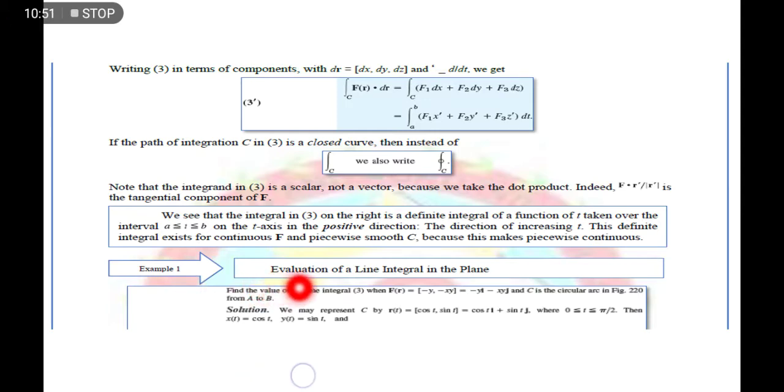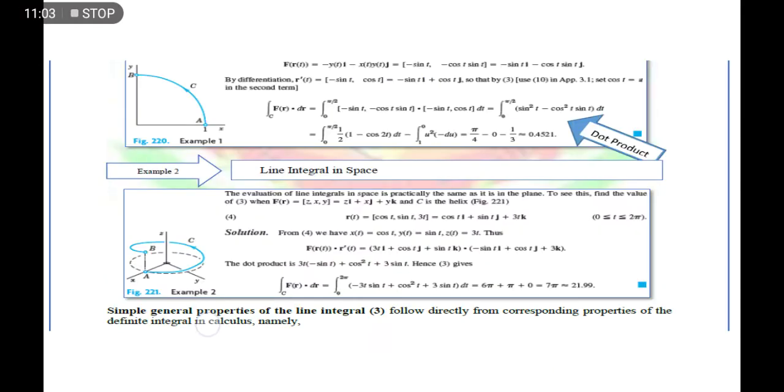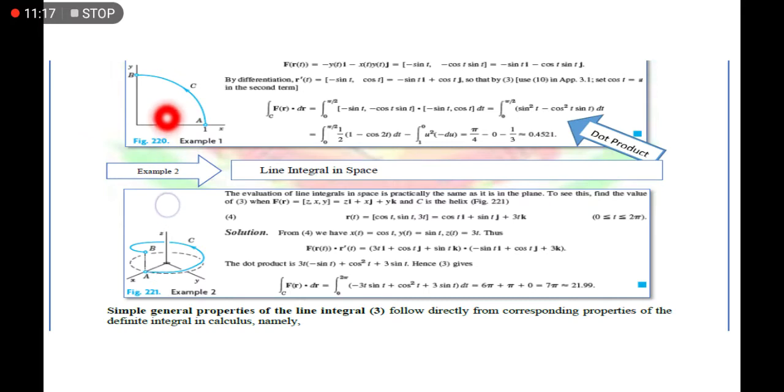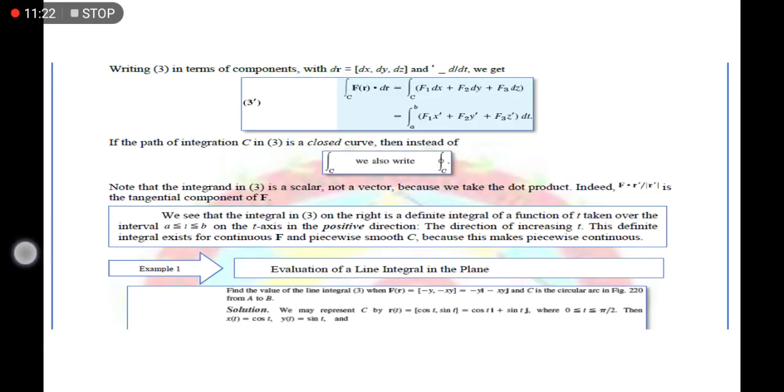So yun. We may represent C by r of t equals cosine of t i plus sine of t j, where t is from 0 to pi over 2. Bakit from 0 to pi over 2? It's because yung graph natin is from 0 to pi over 2 kasi isang quadrant lang yun siya, isang alternation. Okay? So hindi siya complete cycle. Yung alternation niya is half, no? So that's why pi over 2 lang.